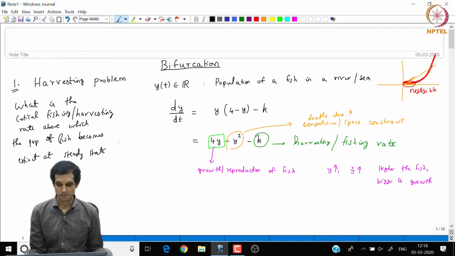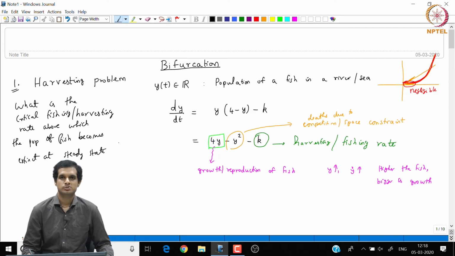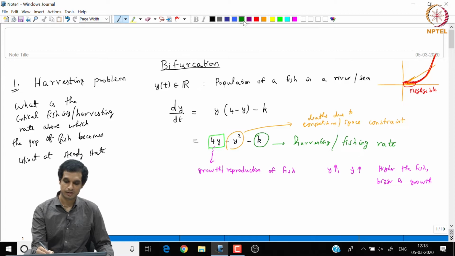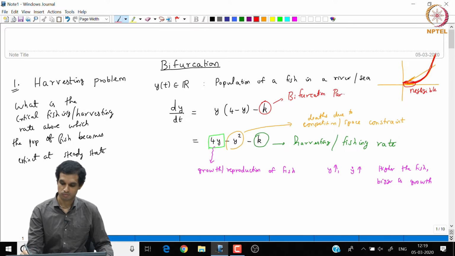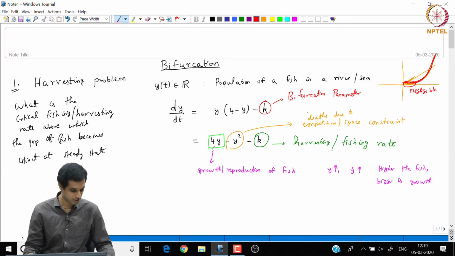So, intuitively we realize that when the harvesting rate is really high, the fish population should get extinct, right. We have to prove this mathematically. This is a bifurcation study because here it is a dynamical system and k is the parameter. So, k is the bifurcation parameter here. As k increases we want to know what happens. We want to study the equilibrium points and how they behave. So, let us do the bifurcation study now.